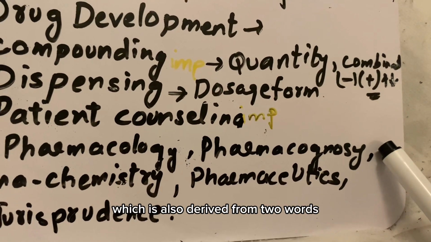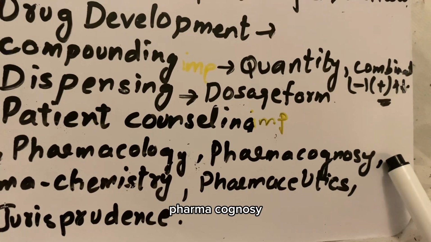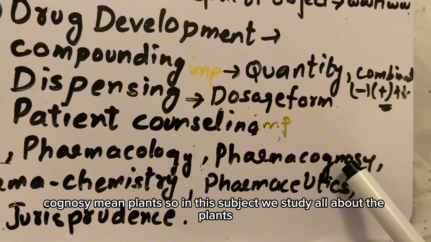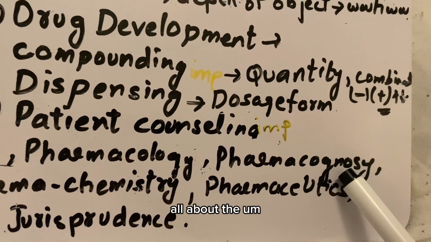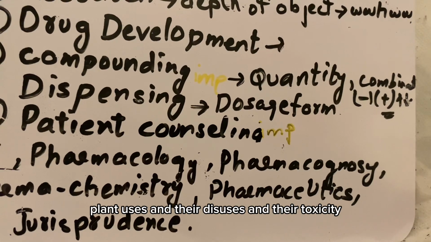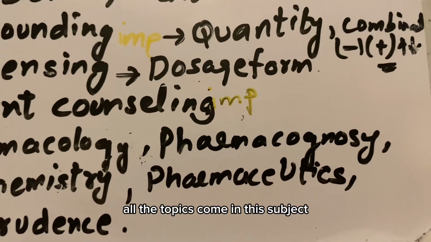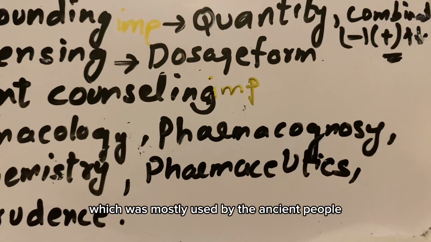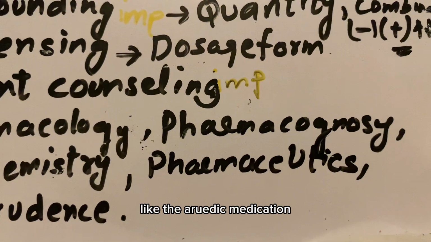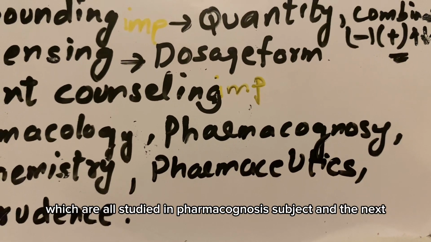Then the next one is pharmacognosy, which is also derived from two words. Pharma means drug and gnosy means plant. So in this subject we study all about plants, their uses and their disuses and their toxicity. All the topics come in this subject, which was mostly used by ancient people, like Ayurvedic medication, all of which is studied in the pharmacognosy subject.